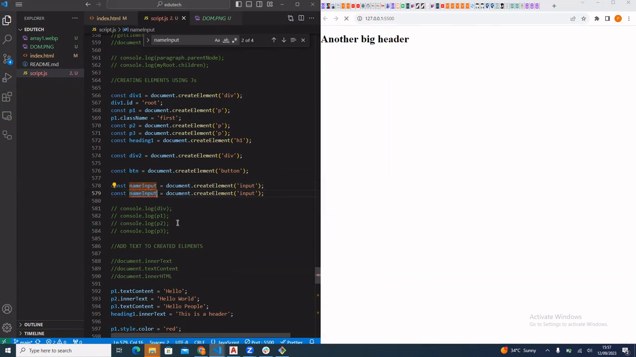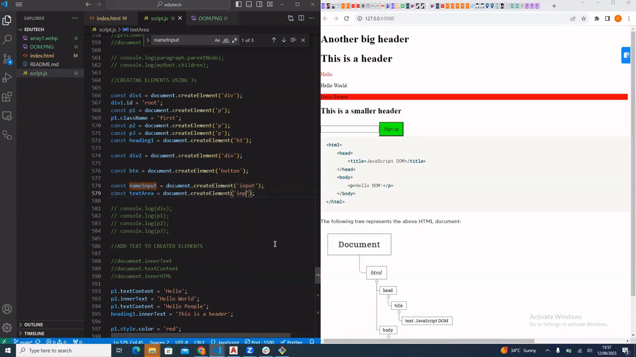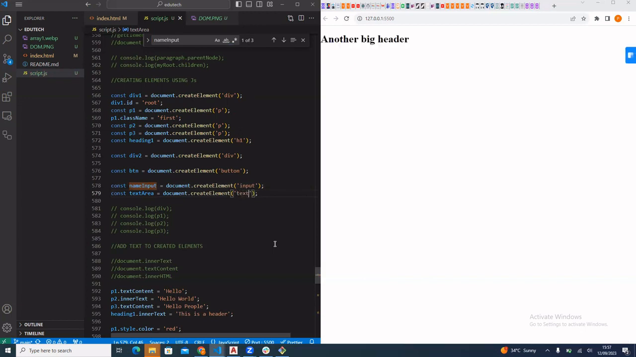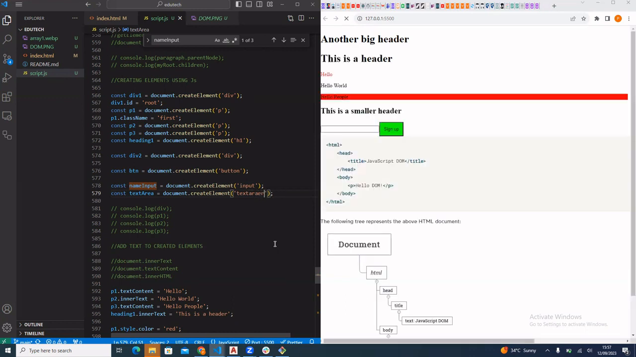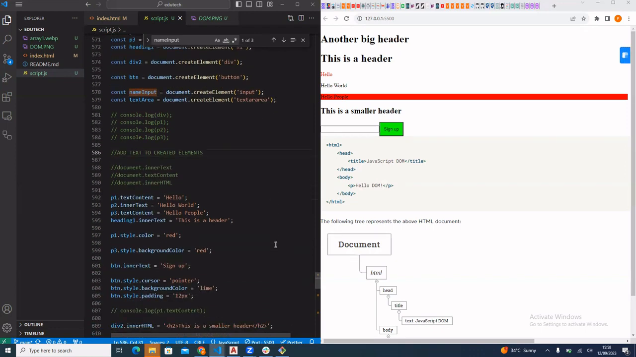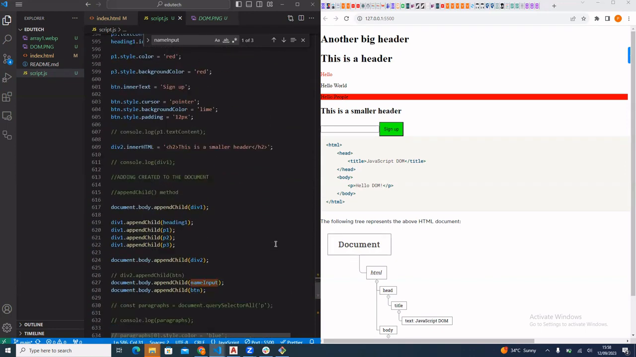Let's say I want to create a text area. Text area. Okay. And if I go ahead and append it here.